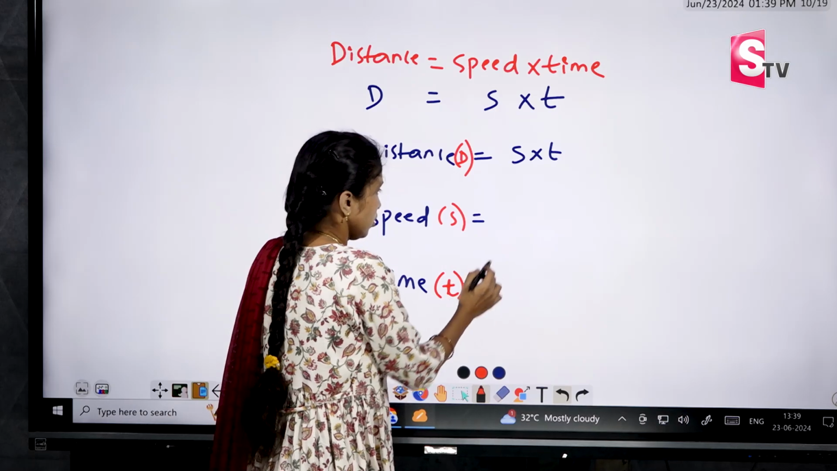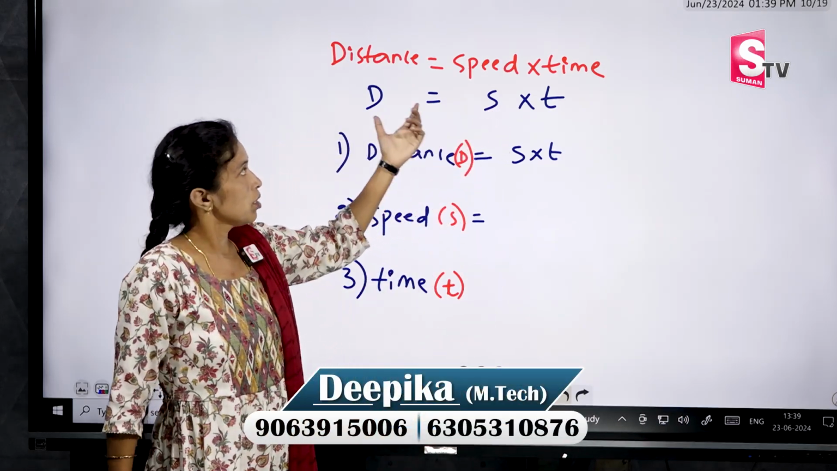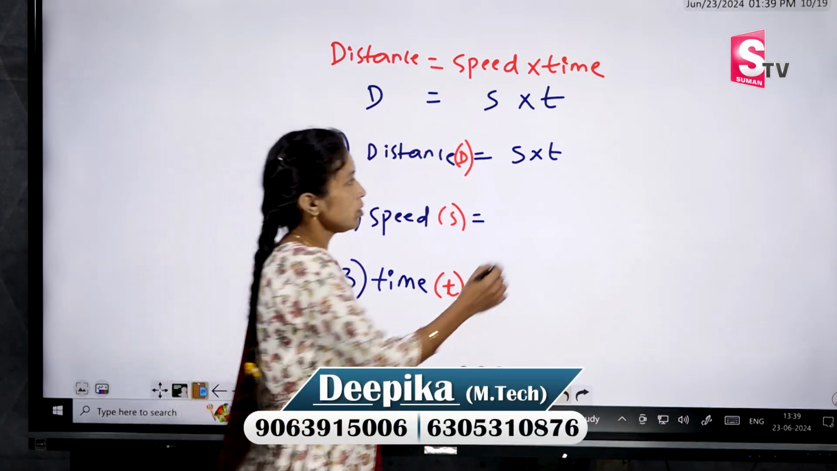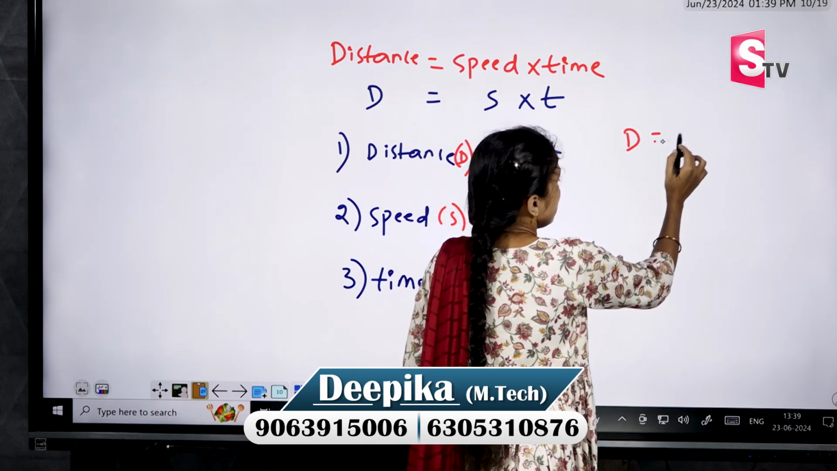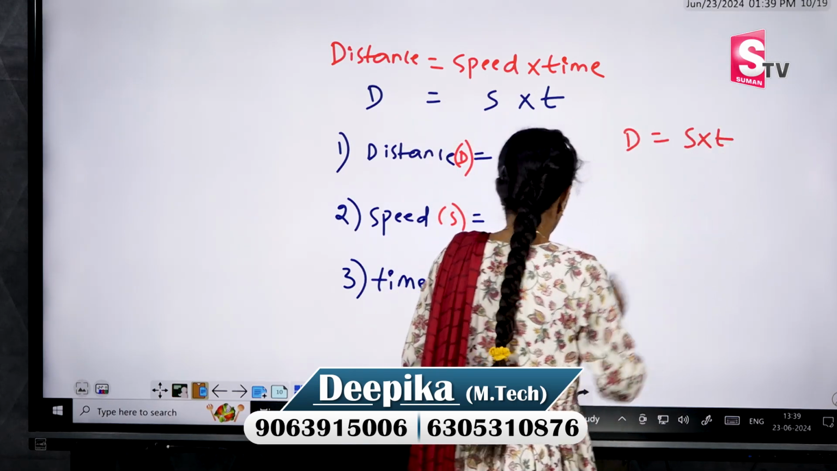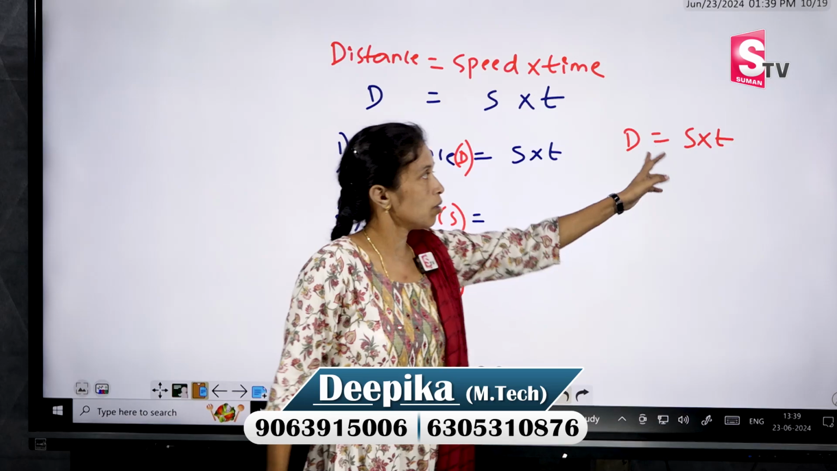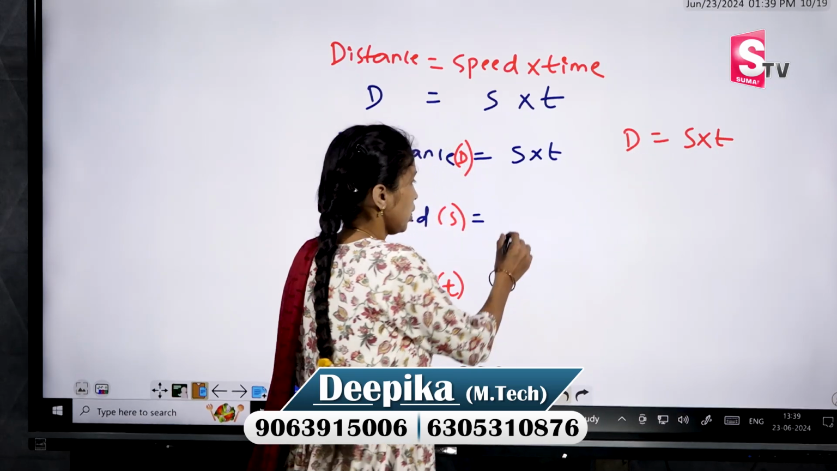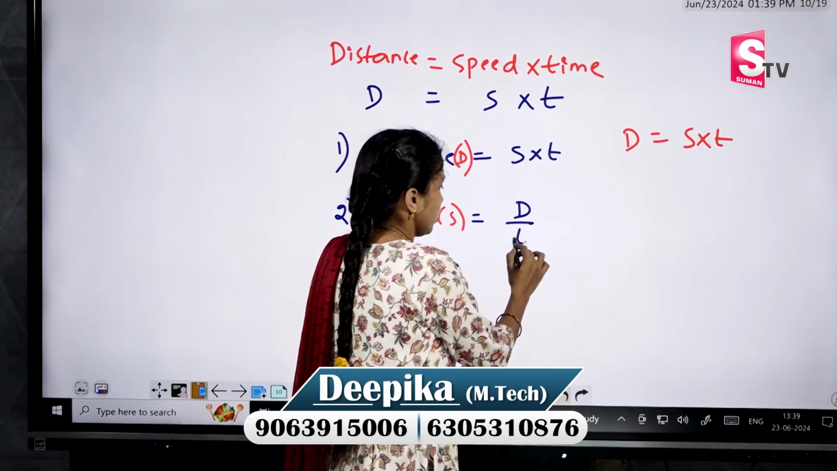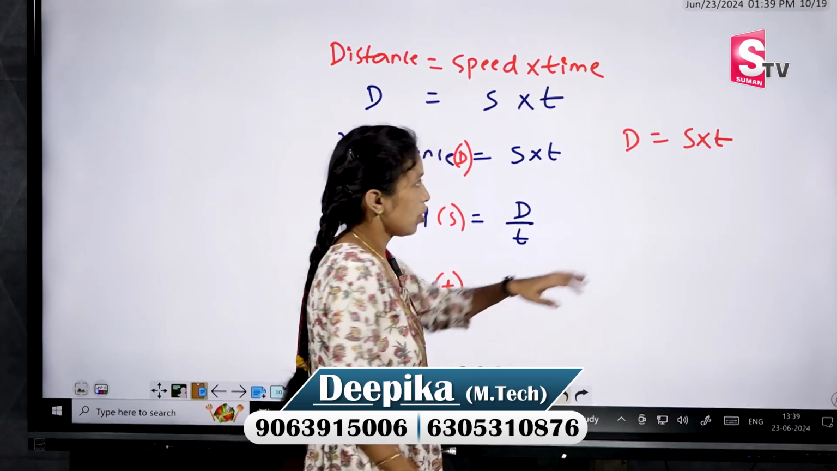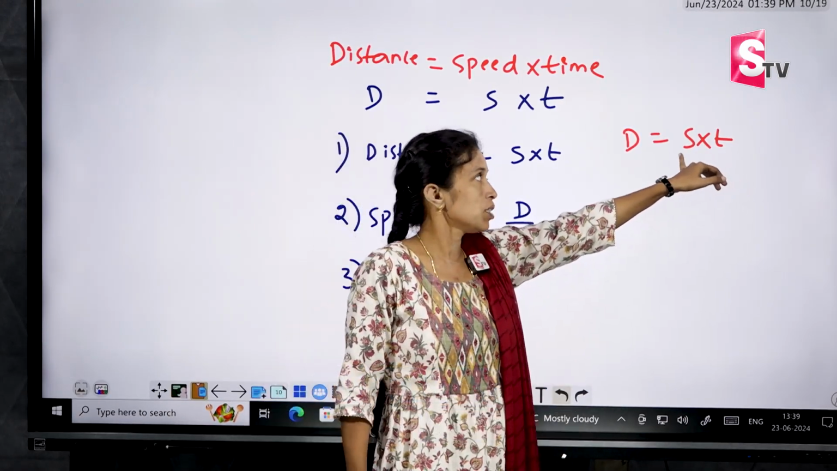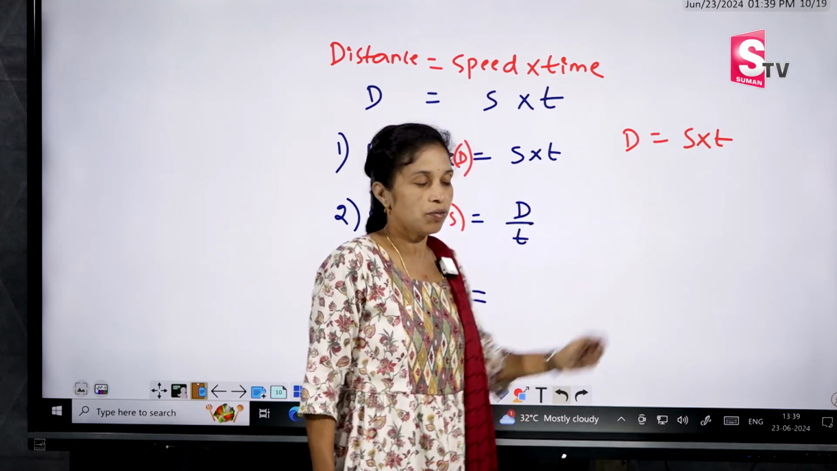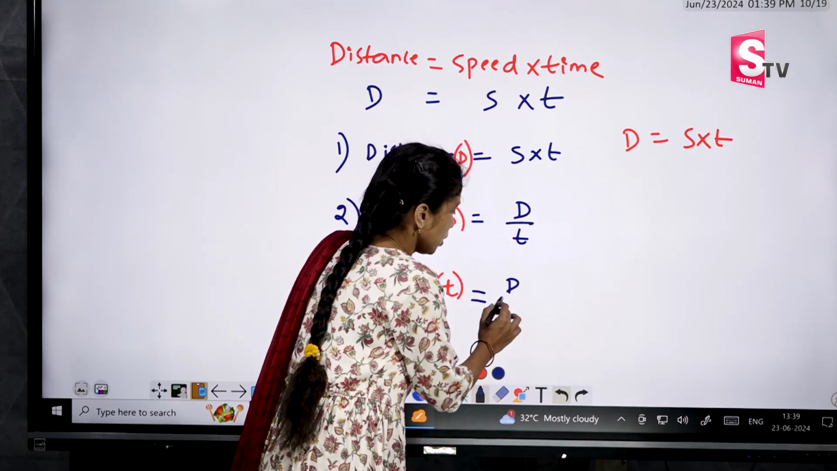Okay, speed equal to how much? See here, distance equal to speed into time means what is the speed? Speed equal to, this time I am sending to left hand side, that is distance by time, D by T. Next we want only time. It means from this I am sending this speed to the left hand side, that is distance by S.